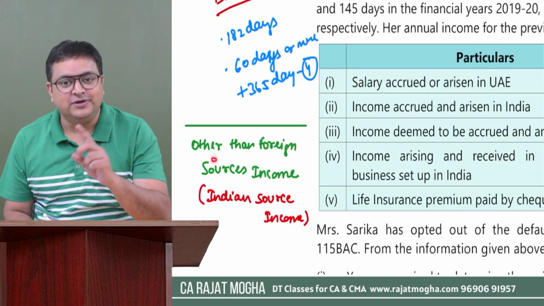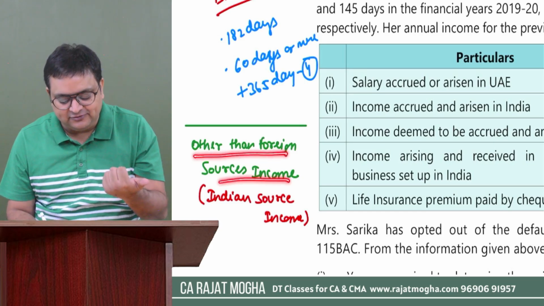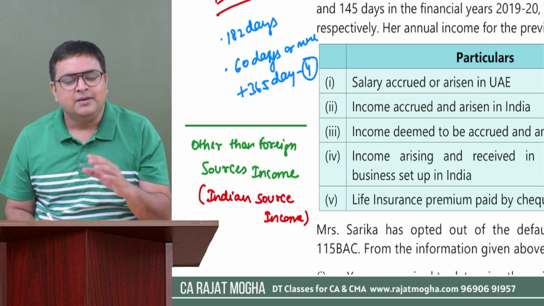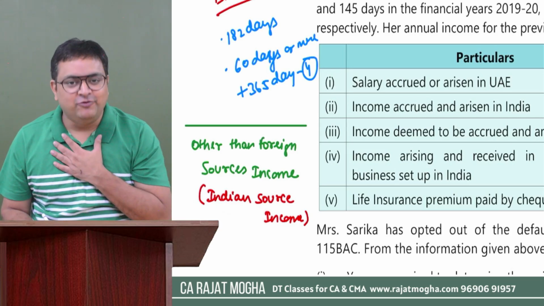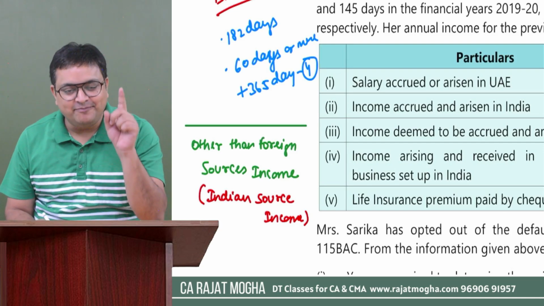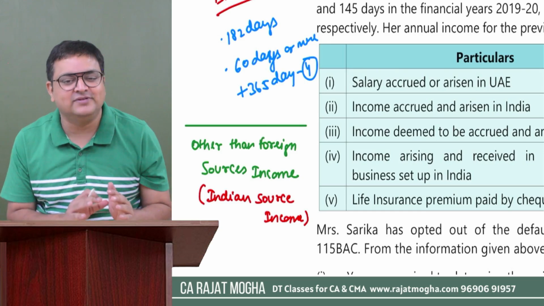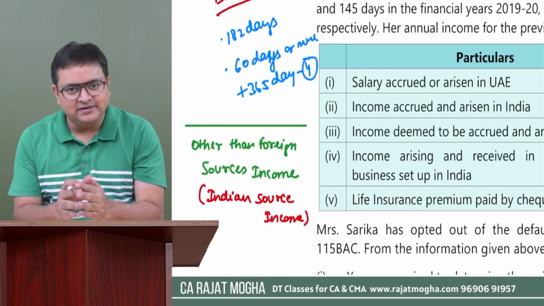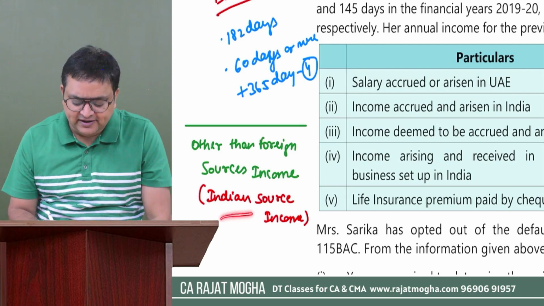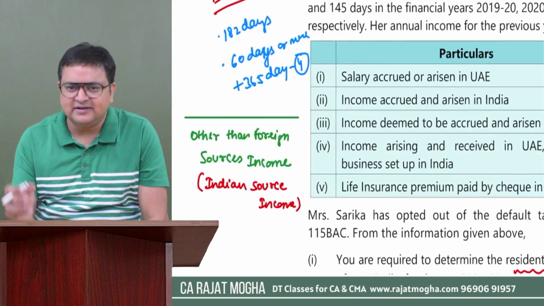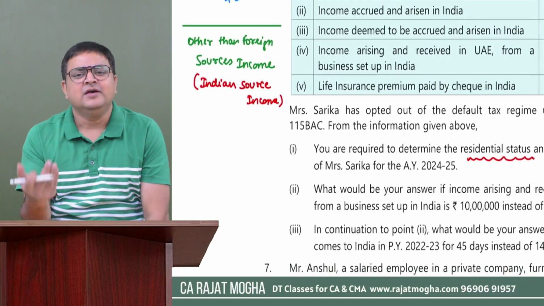Although in your exam the law uses the words "other than foreign sources" and doesn't use "Indian source", to explain it to you I'm using the words Indian sources income. But I would request you that in your examination, please write other than foreign sources income. It's actually Indian sources income. So first of all, tell me, what is Indian source income or other than foreign sources income? That is coming from India. Correct. It's not very difficult. Indian source income means which is coming from India.